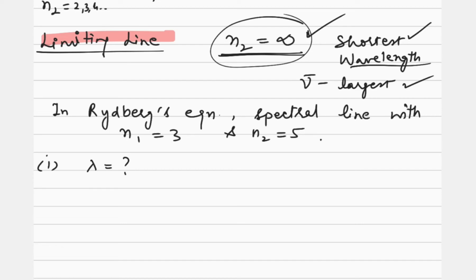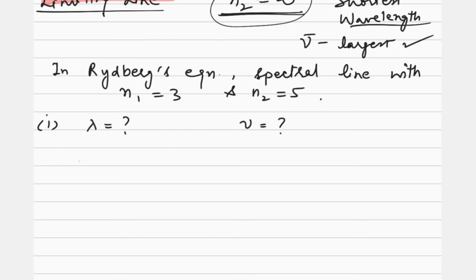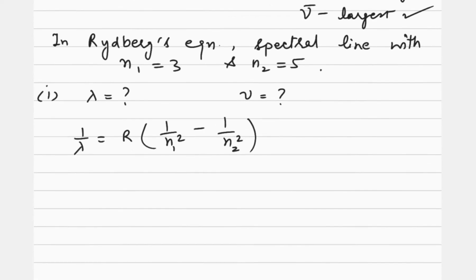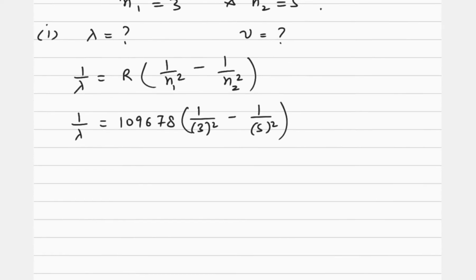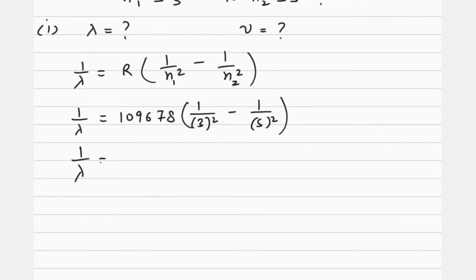We are supposed to find out the wavelength as well as the frequency. So which formula can we use? We can use Rydberg's formula. We can say 1 upon lambda is equal to R into 1 upon n1 square minus 1 upon n2 square. Or we can say 1 upon lambda is equal to 109,678 into 1 upon n1, which is 3, so 3 square, minus 1 upon n2, which is 5, so 5 square.